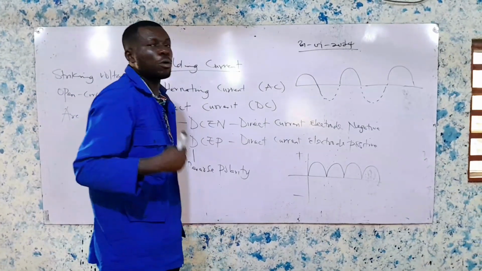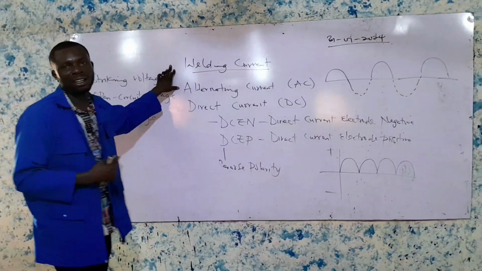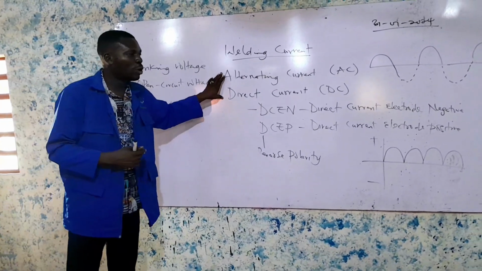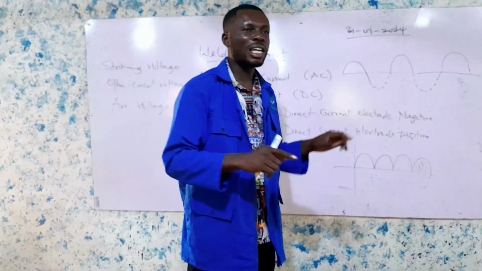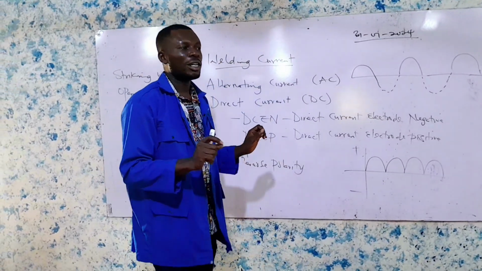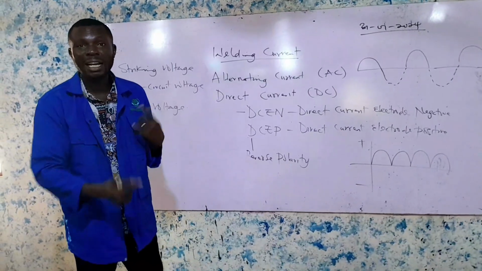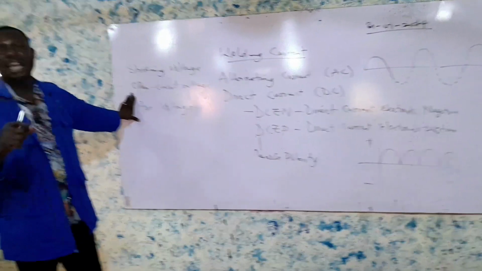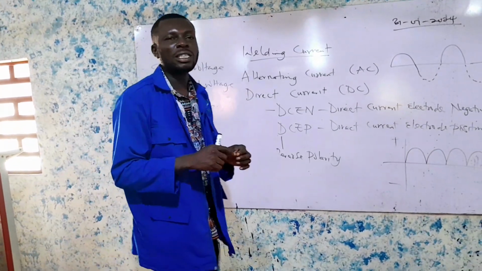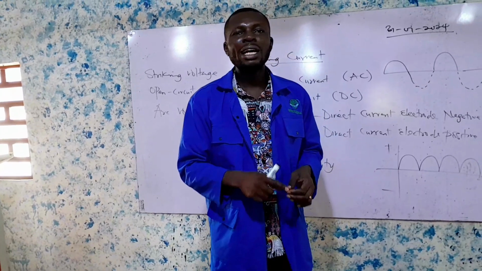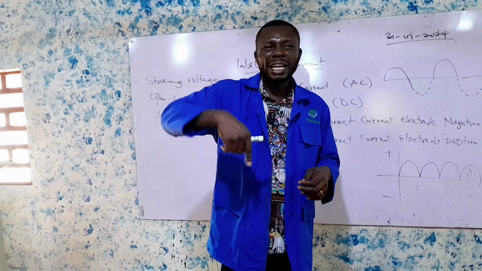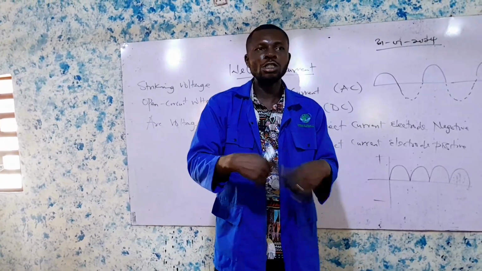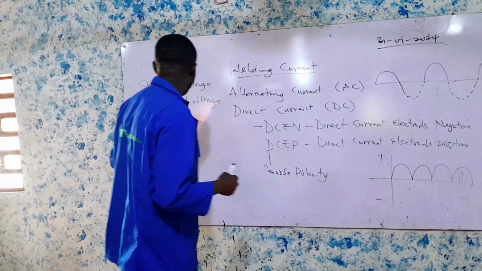In other words, the minimum voltage that is required to initiate an arc. While the open circuit voltage, or the terminal voltage, is the voltage at the terminals of the welding set, which is ready to be utilized in the process of welding. While the arc voltage is the voltage between the tip of the electrode and the base metal in the vicinity of the arcing.